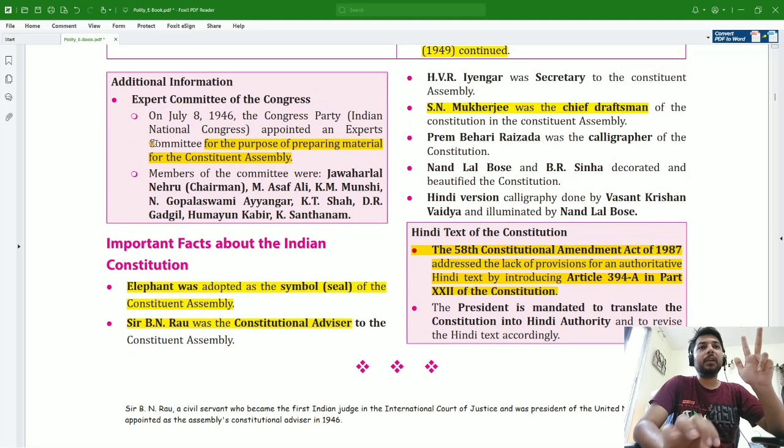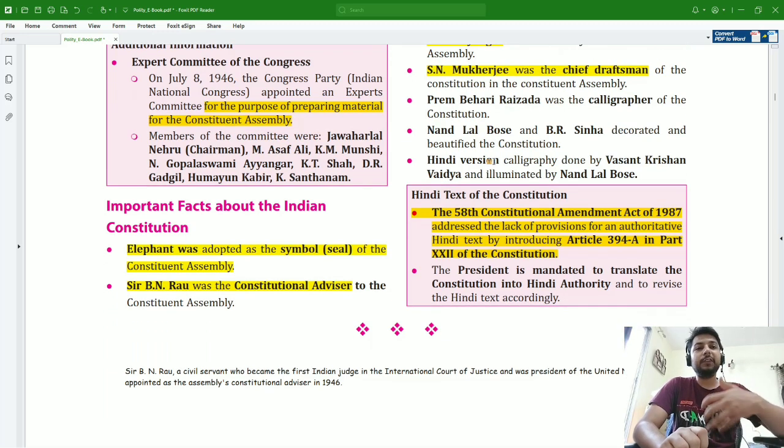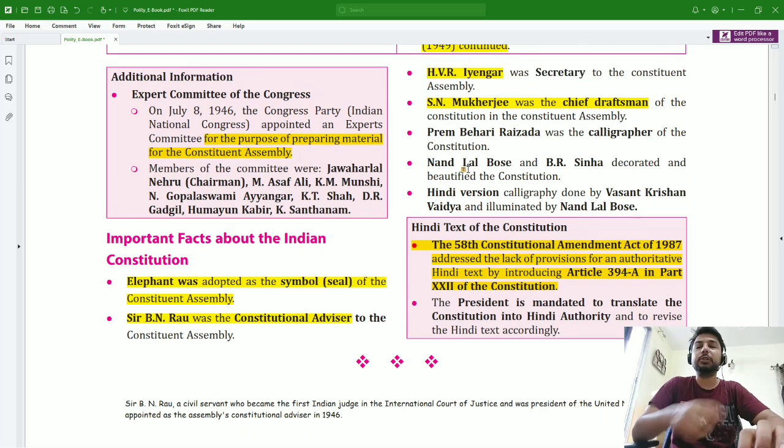Third, H.V.R. Iyengar was the secretary of the Constituent Assembly. S.N. Mukherjee was the chief draftsman. So you have to remember this. The contribution of S.N. Mukherjee was very important for the formation of the Constitution of India.